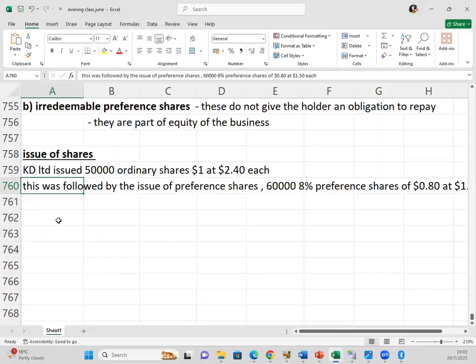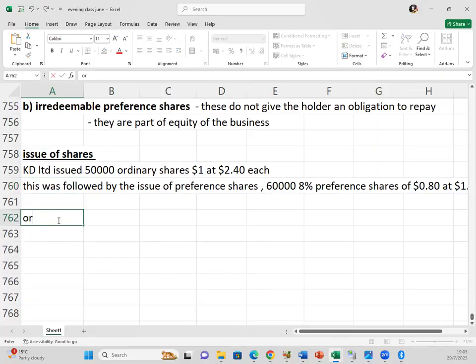So let's start with the issue of the ordinary shares. The company issued 50,000 ordinary shares of dollar at $2.40. The 50,000 is the number of shares.